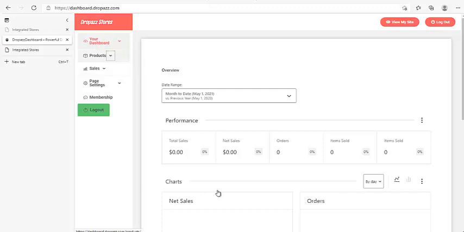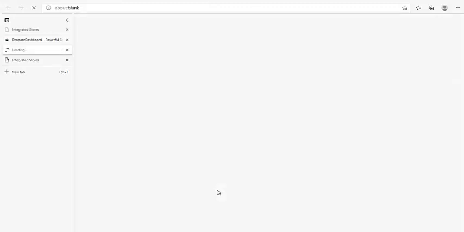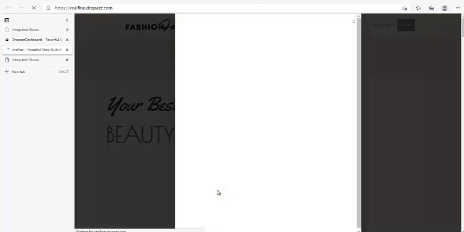In this particular training, we want the same store that we just created in Dropazz, so that we're able to push products into this particular store and replace the products that are in our custom made store already. Let me just click the home page so that you see the products once again, and we see what kind of items we can replace them with. Okay, this is the pop-up.